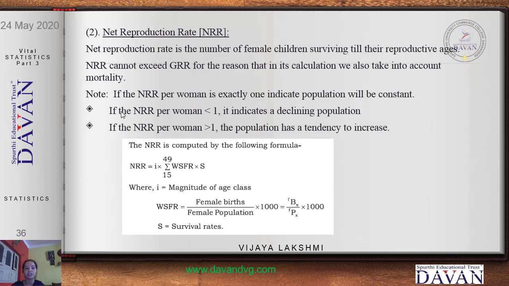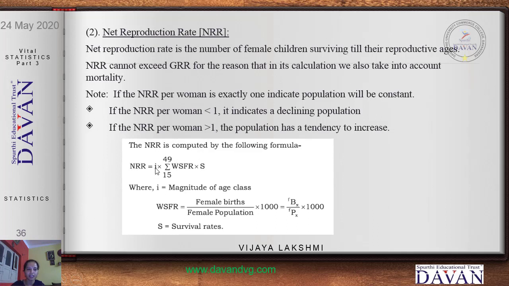Again, there are three things to be noted. If it is equal to 1, then the population will be constant. If it is less than 1, then the population is decreasing. If it is greater than 1, then the population increases. So this is for per woman calculation.